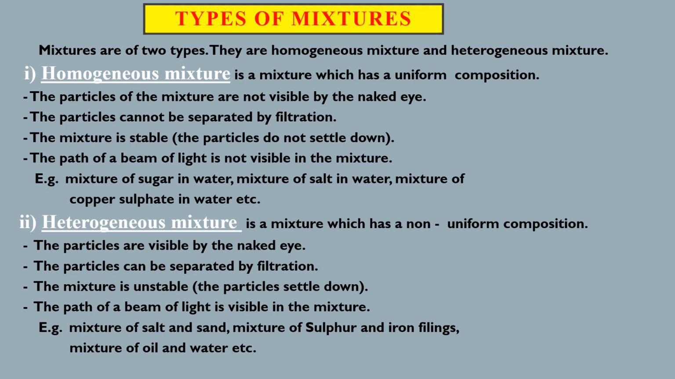There is another homogeneous mixture which is called an alloy. An alloy is a mixture of two or more metals or sometimes non-metals also. So when an alloy is formed, it is a homogeneous mixture. You cannot separate out the ingredients from an alloy.